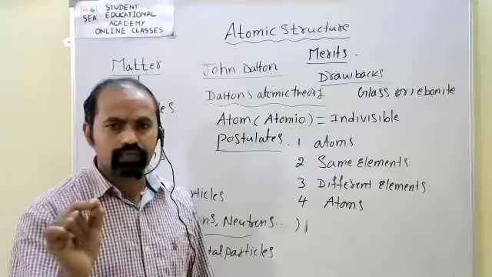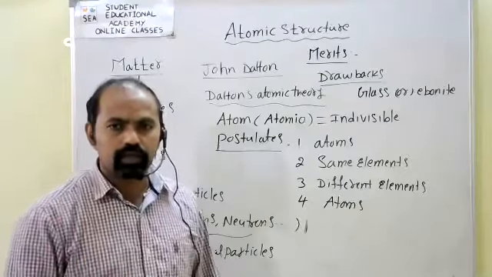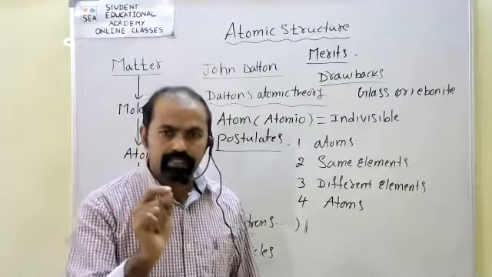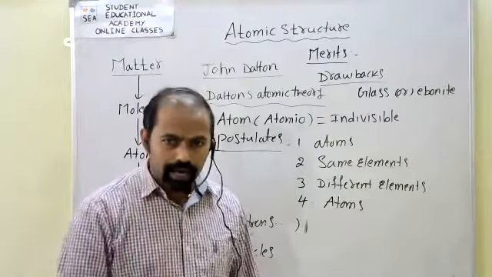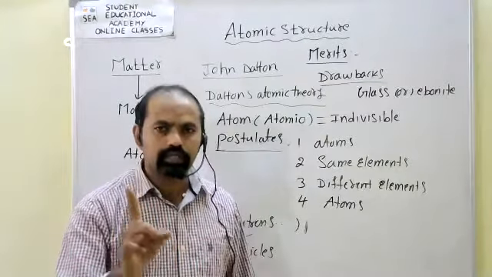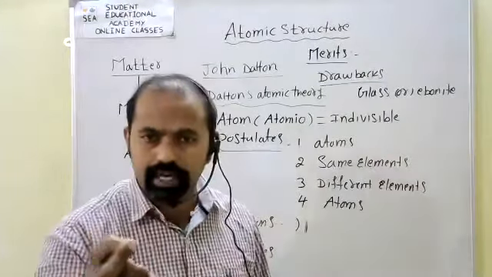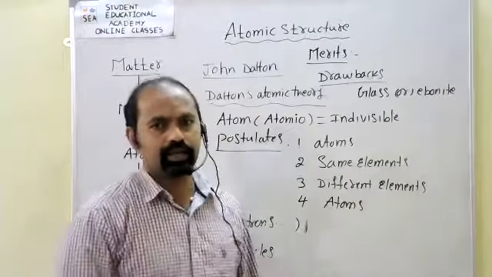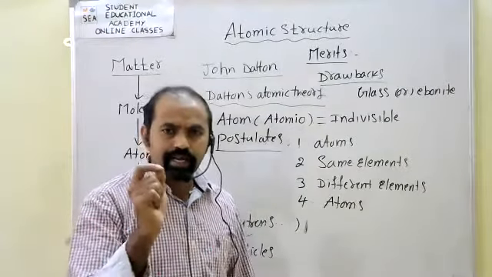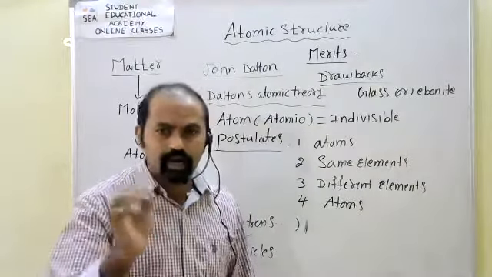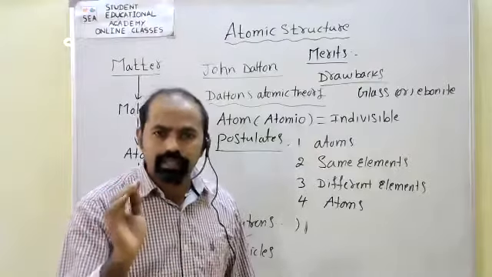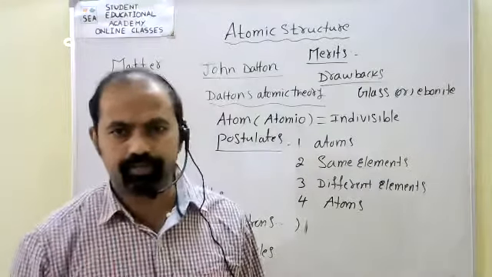Protons and neutrons are called nucleons because they are present in the nucleus of the atom. The electrons revolve around the nucleus in circular paths. These circular paths are also called orbits or shells.